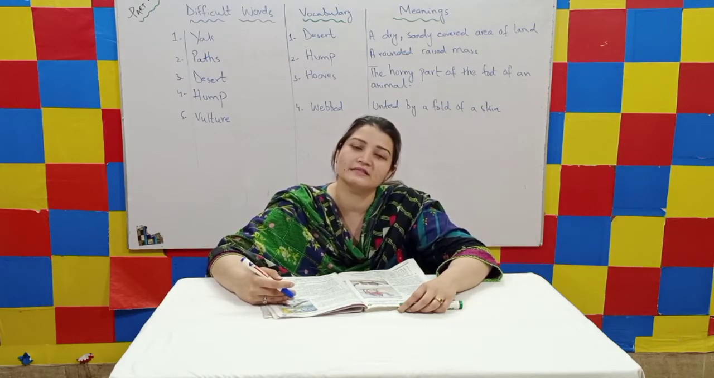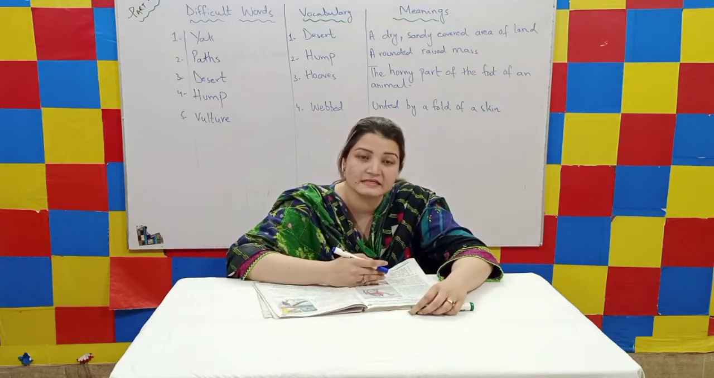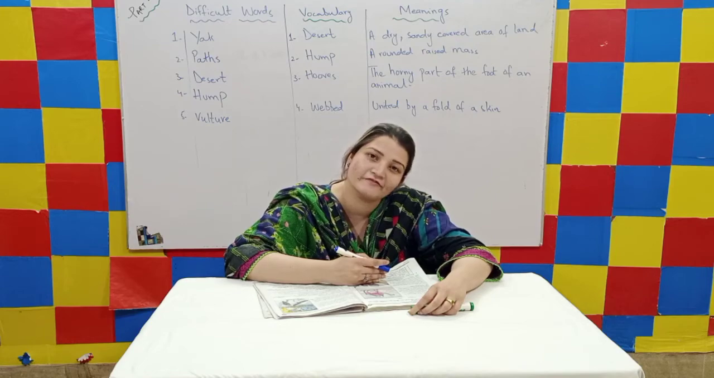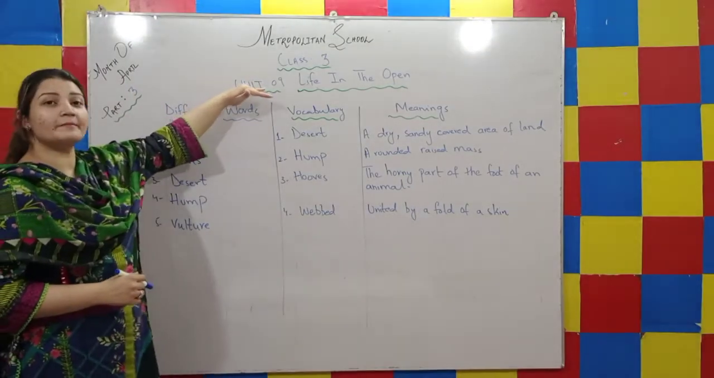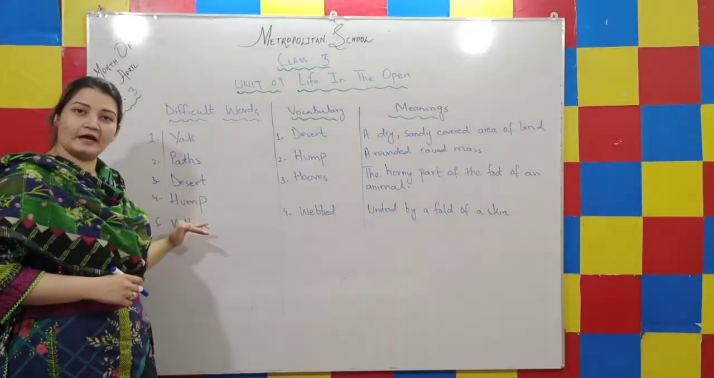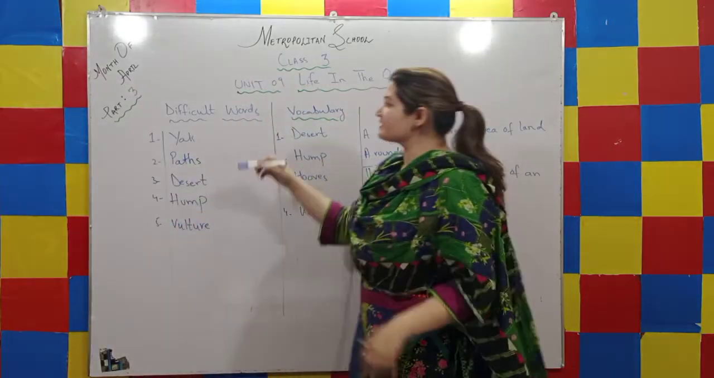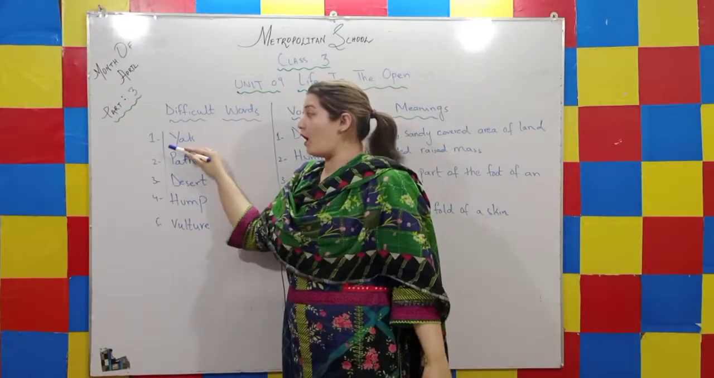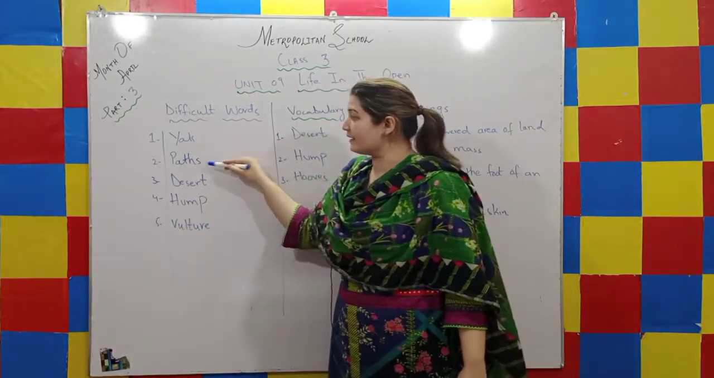So my dear students, now let's move towards the difficult words of this lesson, lesson number 3, unit 9, life in the open. Alright kids, now here we have some difficult words of unit number 9, life in the open. Let's read out, let's pronounce, and let's spell these words with me. The first word that is given here is yak. Y-A-K, yak.